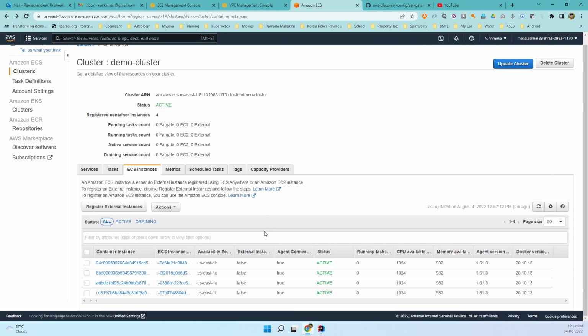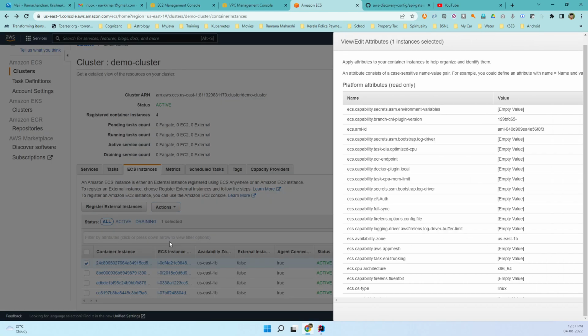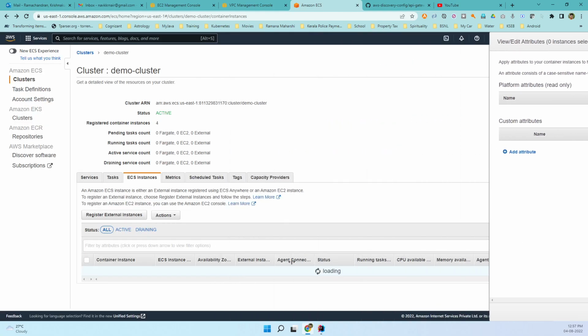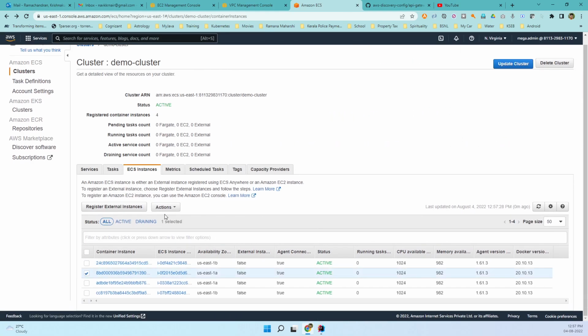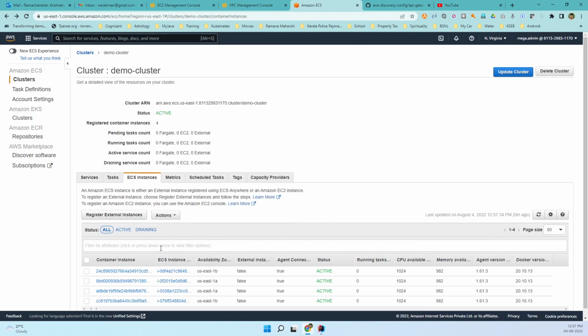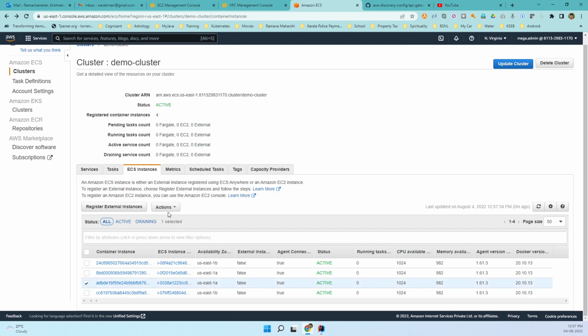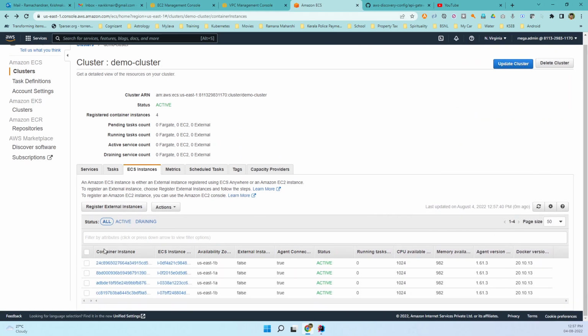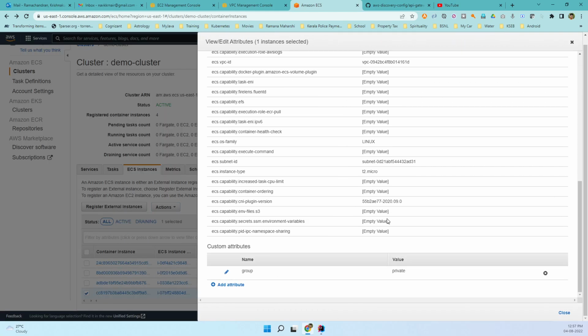So what we have done here, we have just given some attributes to these based on whether it is located in the private or public subnets. You can see here, the first is located in the private subnet. The second one is in the public subnet. The third one is again public, and then the fourth one, that means the EC2 instance, is in private.